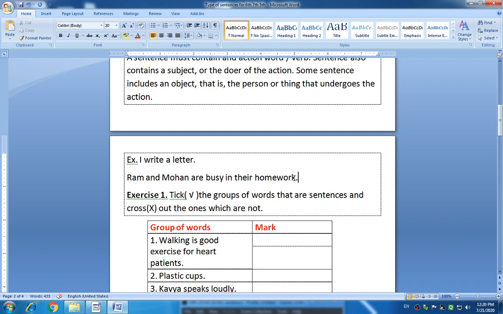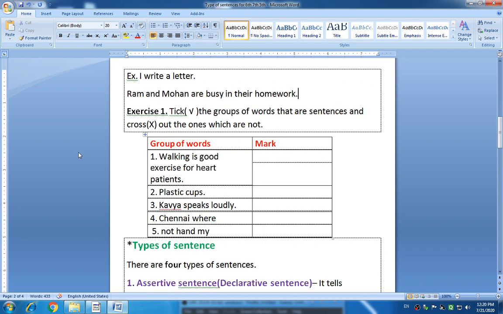Look at the next one. Here I have given you an exercise. In this exercise, tick the groups of words that are sentences and cross out the ones which are not. It means you have to identify which is a sentence and which is only a meaningless group of words. Here I have given you some examples. You should complete it in your notebook.